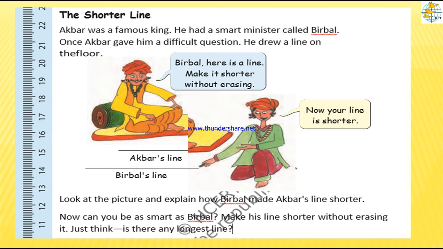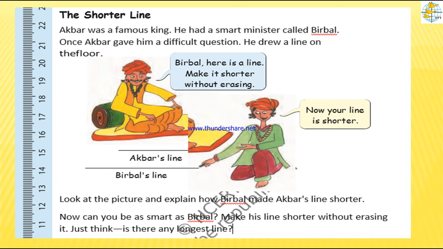Akbar was a famous king. He had a smart minister called Birbal. Many stories you would have learnt about this Akbar and Birbal, children. Once Akbar gave him a difficult question. He drew a line on the floor. The king Akbar drew a line on the floor and told Birbal, Birbal, here is a line. Make it shorter without erasing. Without erasing this line, you have to make this line shorter.